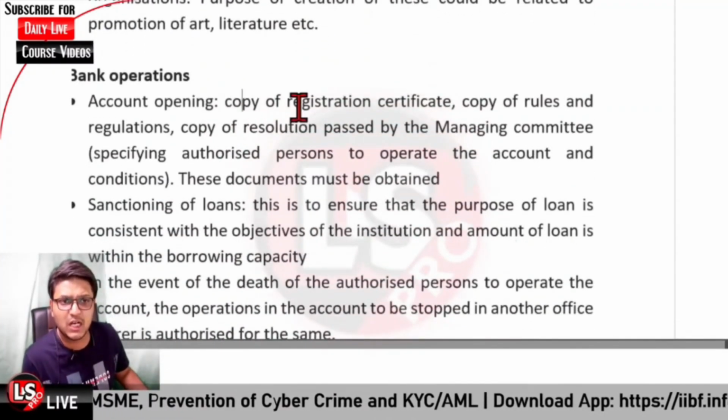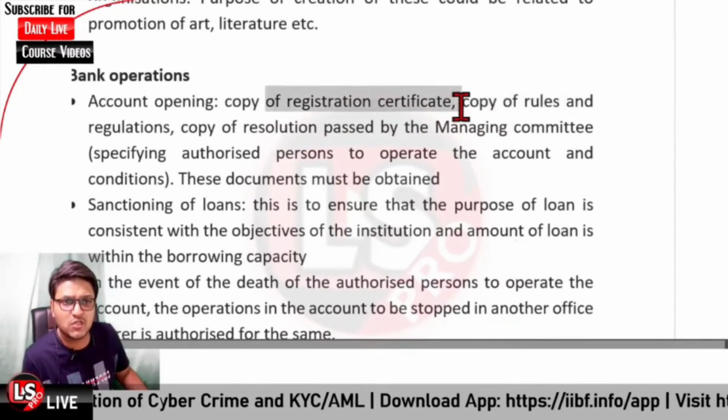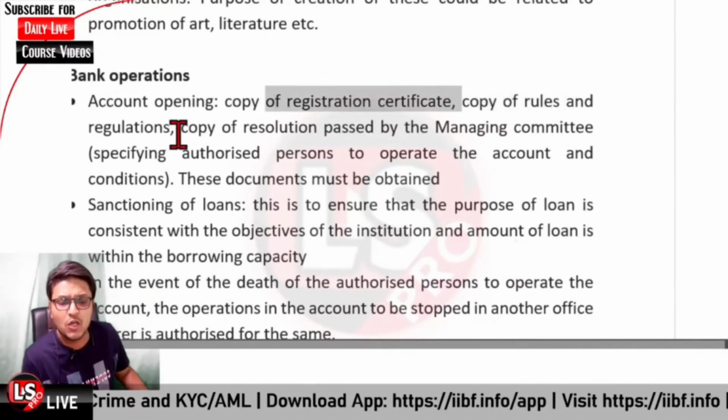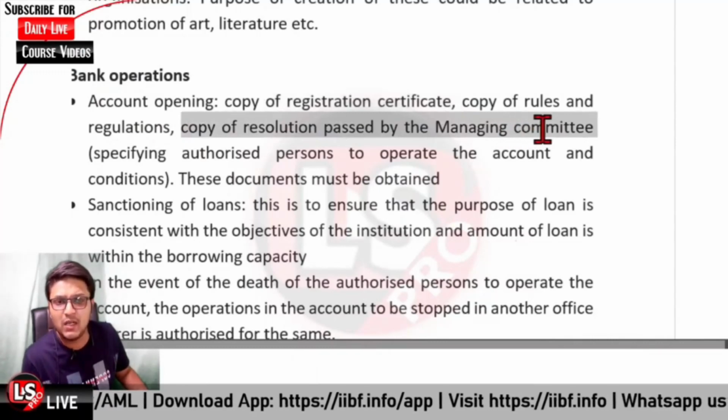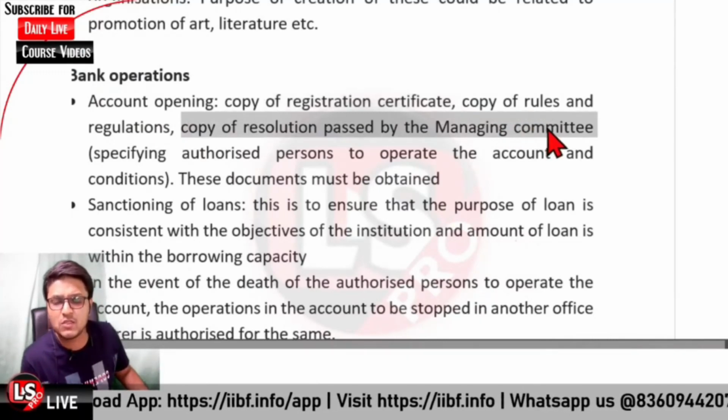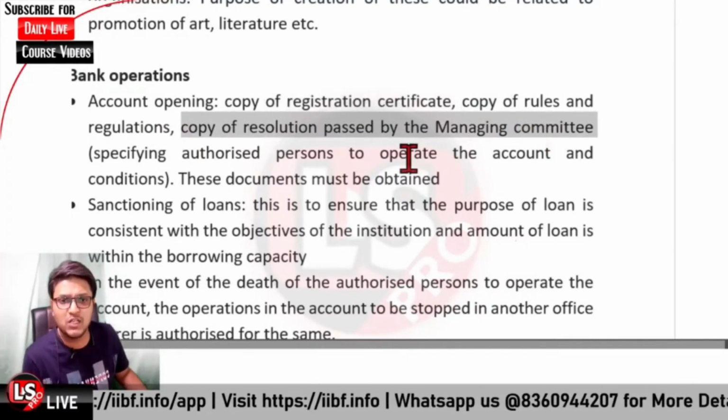So these documents are to be obtained. That is regarding the copy of registration certificate, copy of rules and regulations, copy of resolution passed by the managing committee, which will be authorizing the members so as to operate the account, and the conditions regarding it.